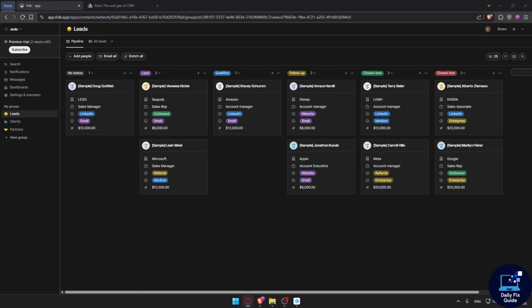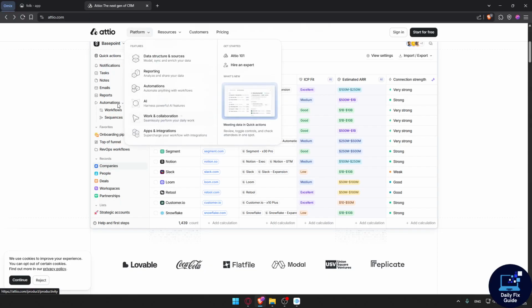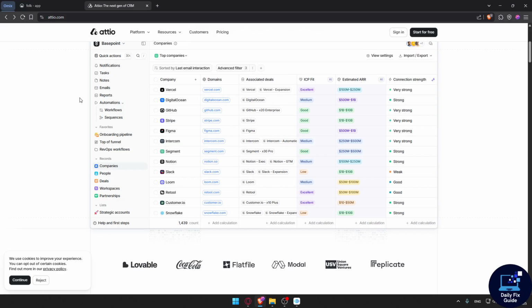So the core difference between both of them: Folk is a lightweight and personal CRM for contacts, email sequences, and LinkedIn outreach. Attio is not built for personal use. You won't even be able to use your personal email to create an account. You'll need a company email, or basically a business email. And it's a full-fledged data-driven CRM with relational data, pipelines, and advanced automation.